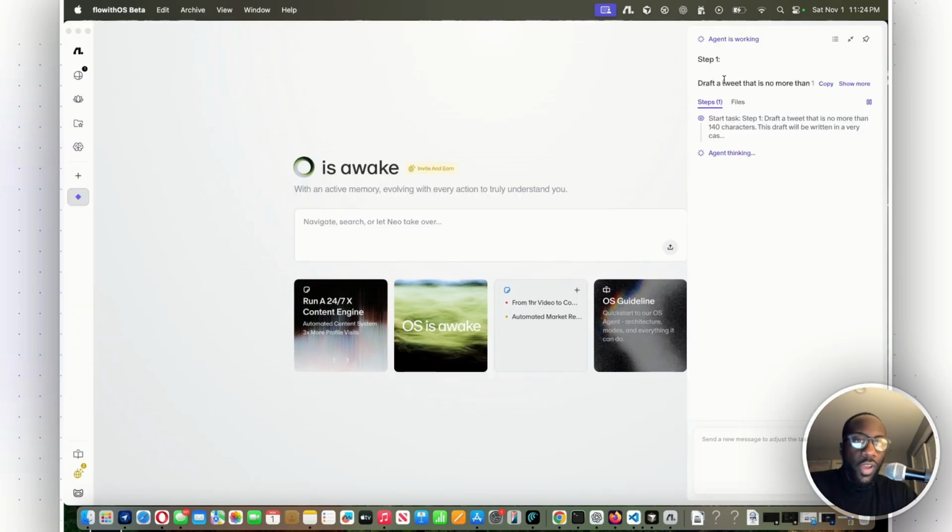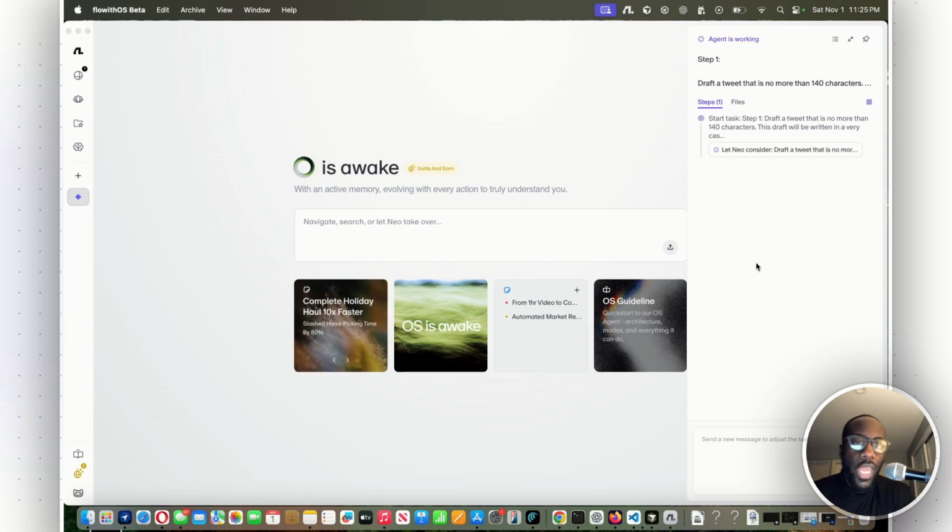As I see here, it says draft a tweet that is no more than 140 characters. So it's now drafting this tweet, and then I may have to sign in to Twitter. I don't think I'm signed in here. But then it could go ahead and actually post on my Twitter account. You see the browser right here, and some of the options that it gives you.